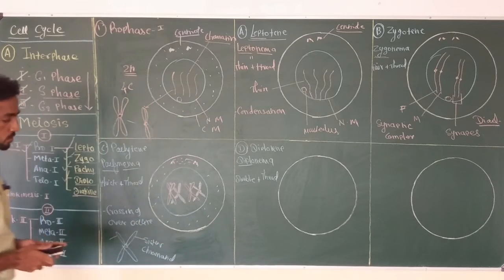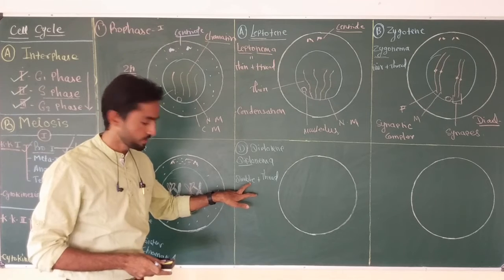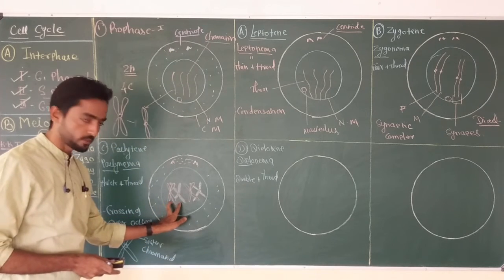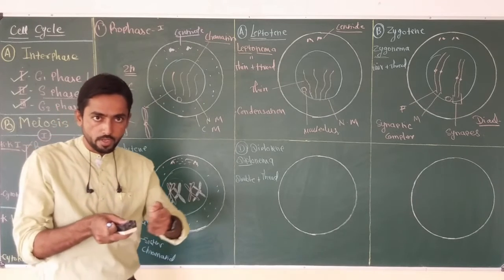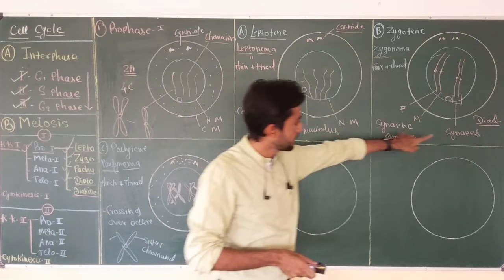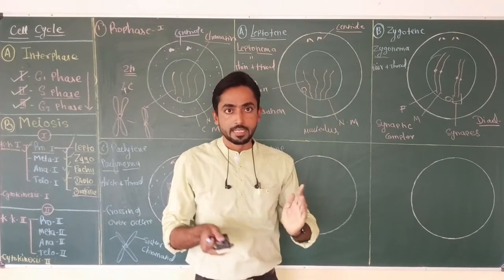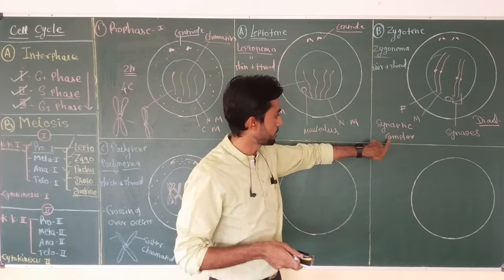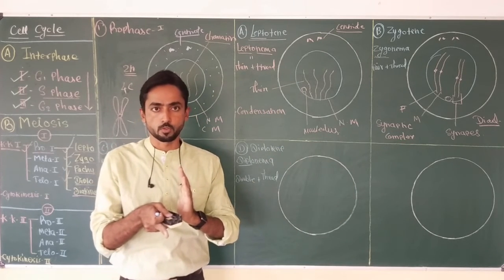So this is the two thread stage in which the homologous chromosomes of the pair now start moving away from one another. We know that in synapsis, when pairing of the homologous chromosomes occurs, they remain attached due to the synaptonemal complex, the protein complex which holds homologous chromosomes together.